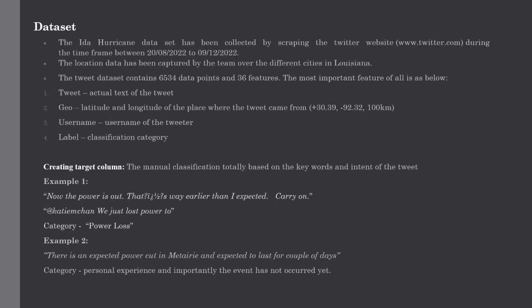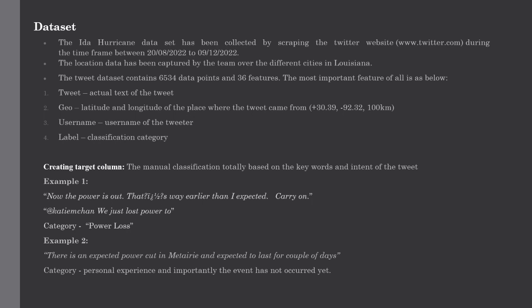The data used in this project is from Ida hurricane dataset and has been collected by scraping the Twitter website during the time frame 20th of August to 9th of December 2022. The location data has been captured by the team over the different cities in Louisiana. The tweet dataset contains 6,534 data points and 36 features. The description of each feature is as given below.